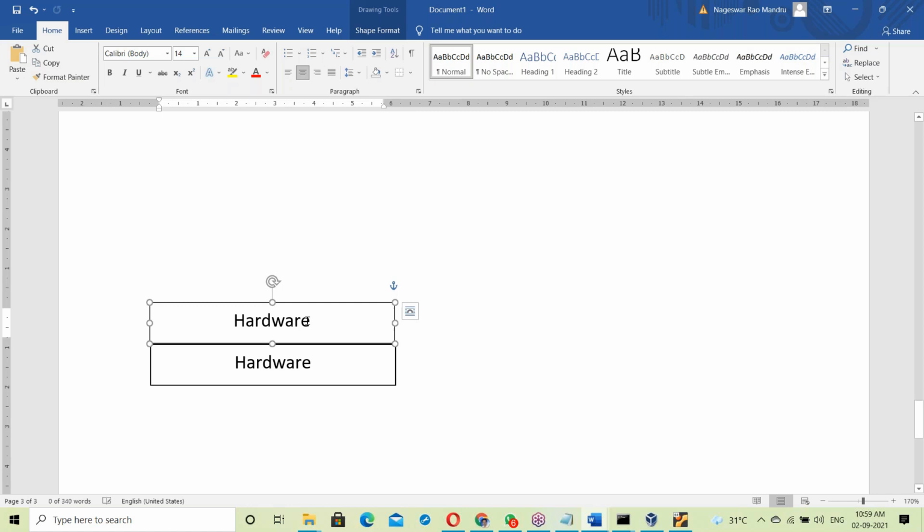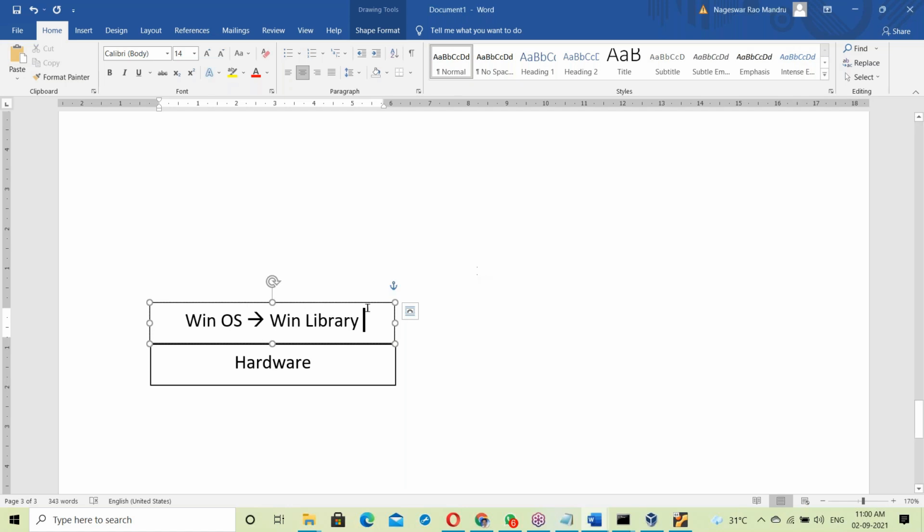On top of the hardware, this is a Windows OS. So what does Windows OS connect? The Windows library here. The OS connects its library. Every OS has its own library.